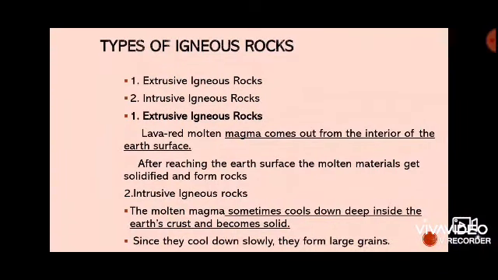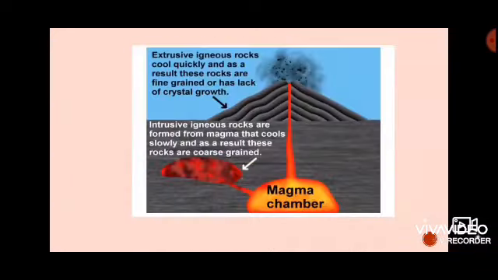These rocks are finely grained. Basalt in India is an example of this type of rock. We see the picture. The extrusive igneous rocks cool quickly. As a result, these rocks are fine grained, with a lack of crystal growth.